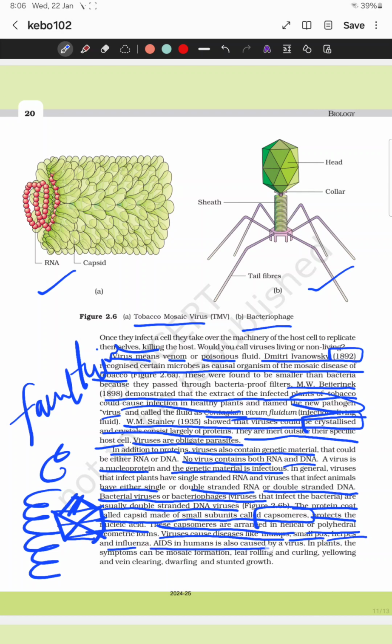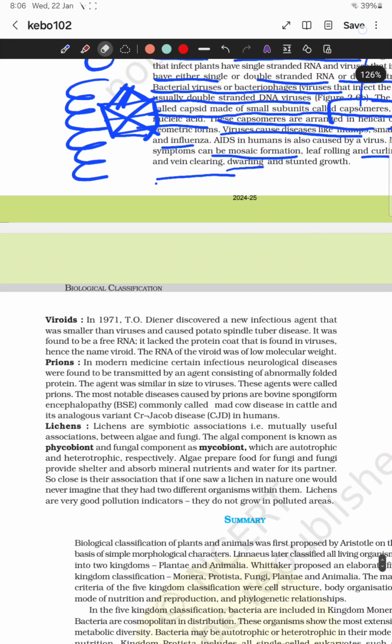Viruses cause diseases like mumps, smallpox, herpes, and influenza. AIDS in humans is caused by a virus. In plants, it can cause mosaic formation, leaf rolling, curling, yellowing, vein clearing, dwarfing, and stunted growth.